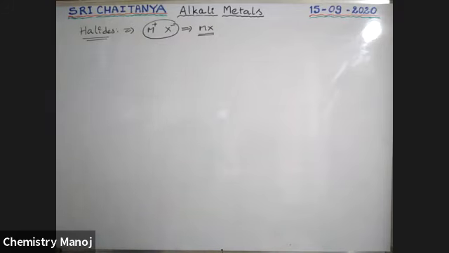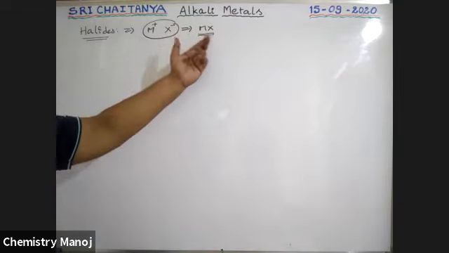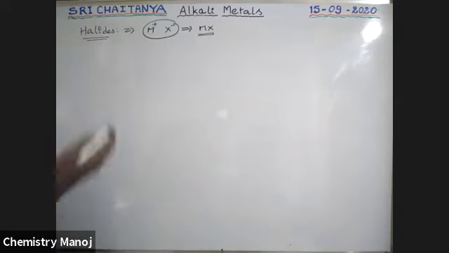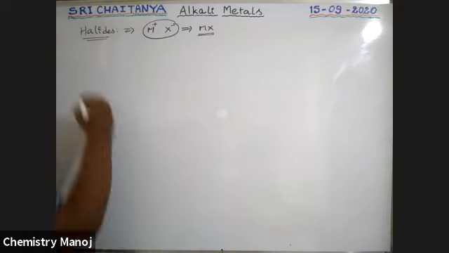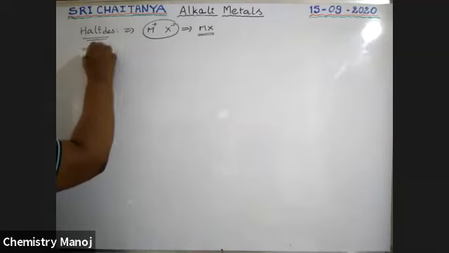Now, what are the preparation methods of these halides? Preparation methods. So boys, this is a halogen compound. See here, already we know the preparation methods.